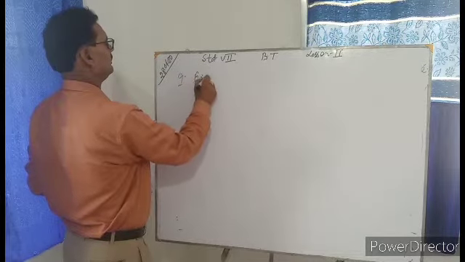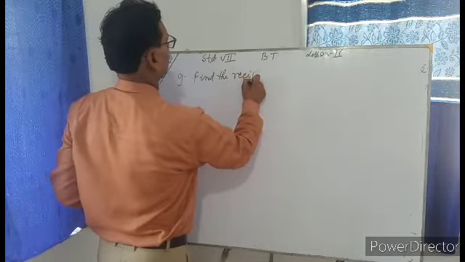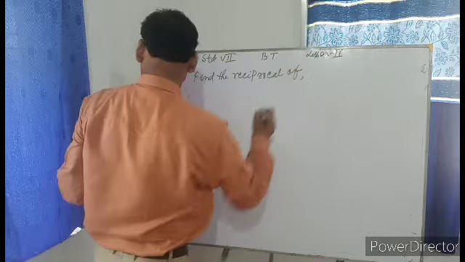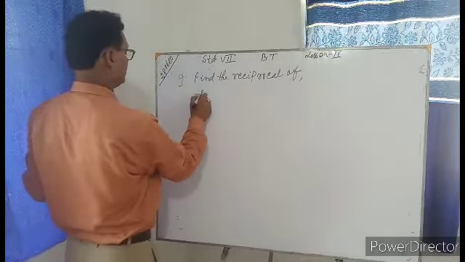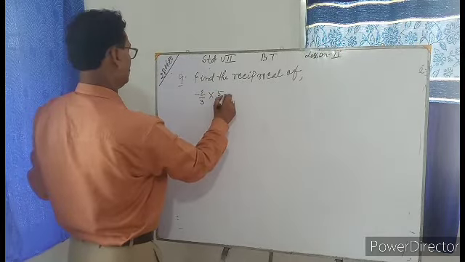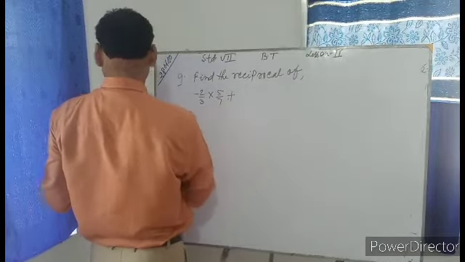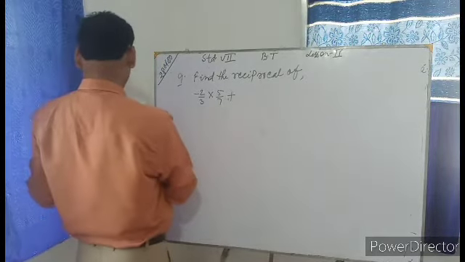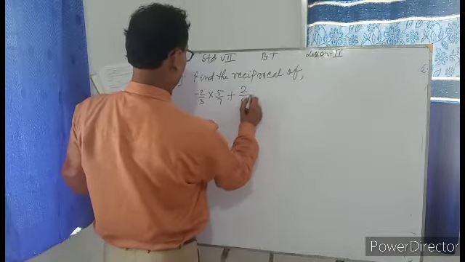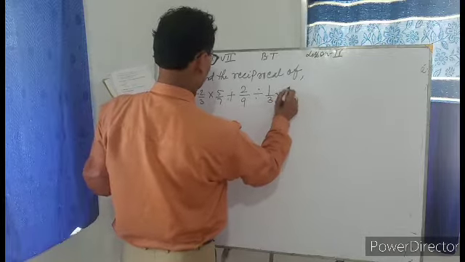Question number 9: find the reciprocal of minus 2/3 into 5/7 plus 2/9 divided by 1/3 into 6/7.